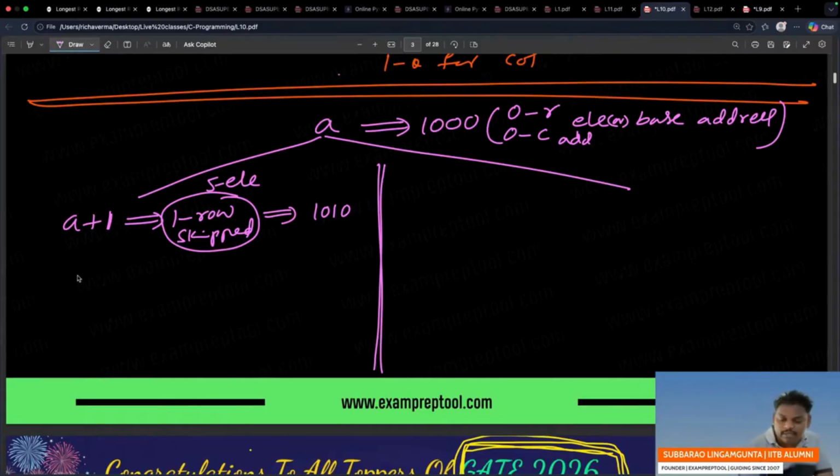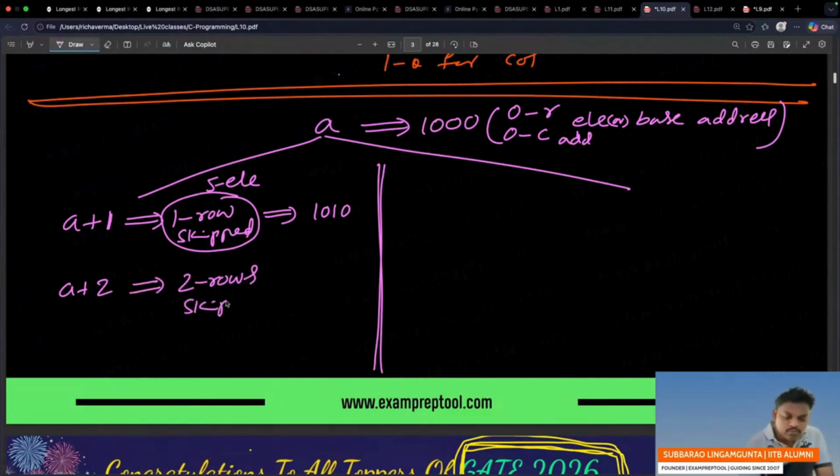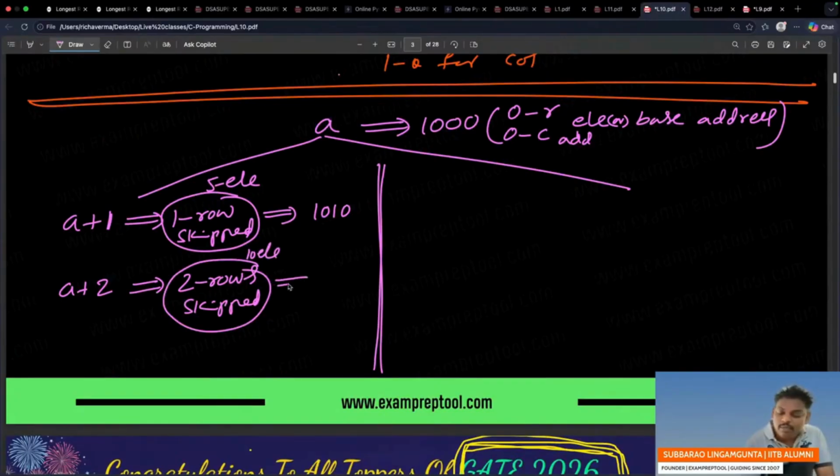Now some people are asking, sir, what is A plus 2? What is the meaning? Plus 2 means 2 rows skipped. One row is 5 elements, so 2 rows means 10 elements. 10 elements skipped. Every element is 2 bytes, so 10 elements is 20 bytes. 1020.